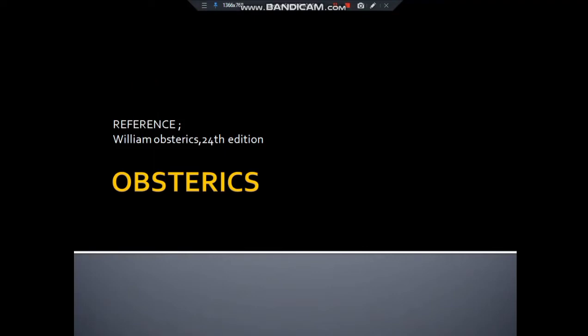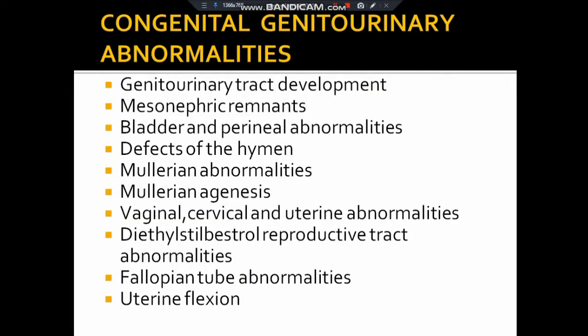Today we are going to see obstetrics, reference Williams Obstetrics 24th edition. We already finished maternal anatomy and physiology. Today we are going to see congenital genitourinary abnormalities. What are the subtopics we are having? Genitourinary development, mesonephric remnants, bladder and perineal abnormalities, and so on. Today we are going to see all the subtopics in detail.